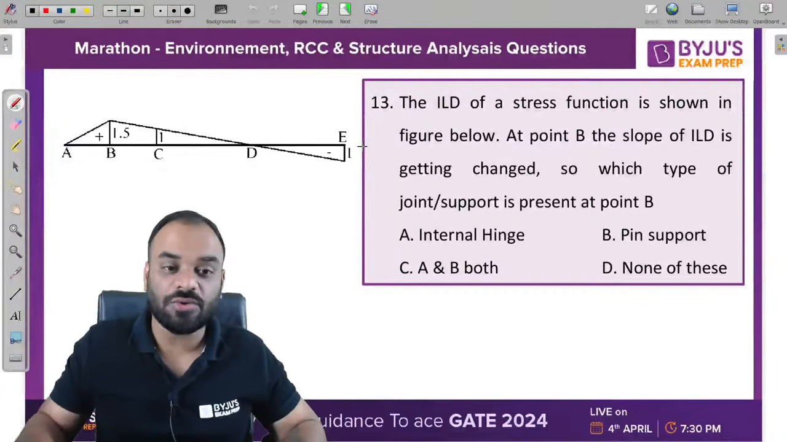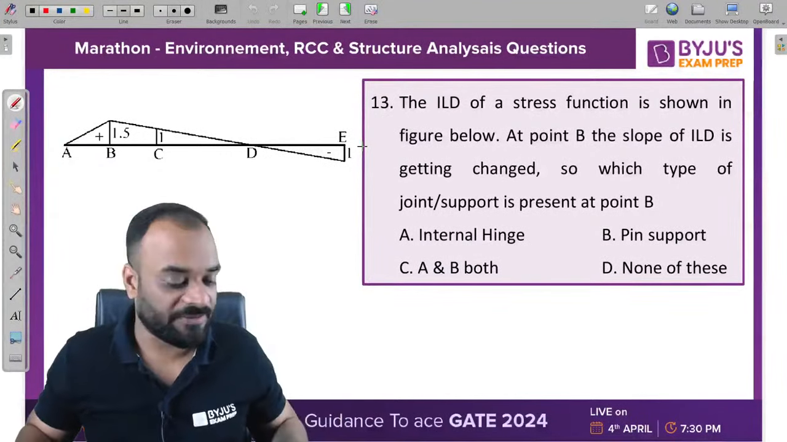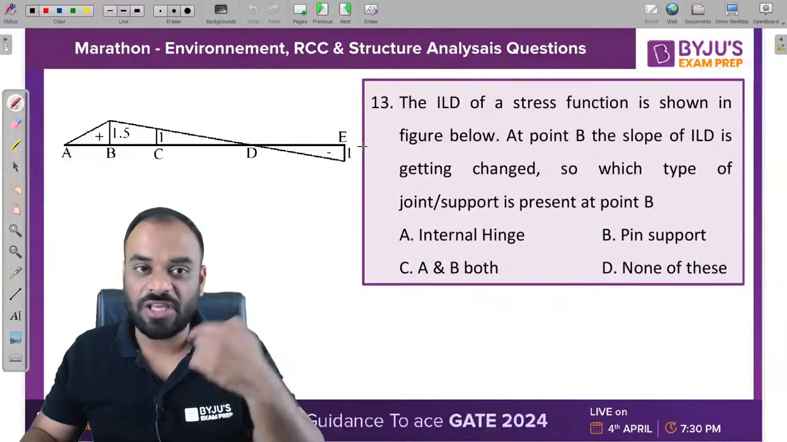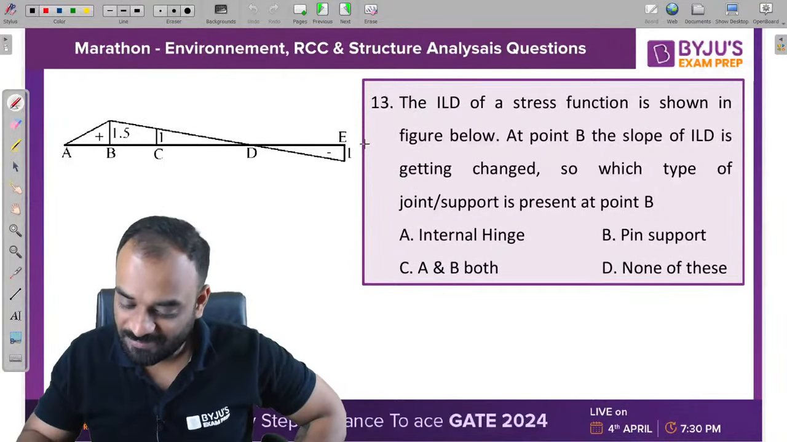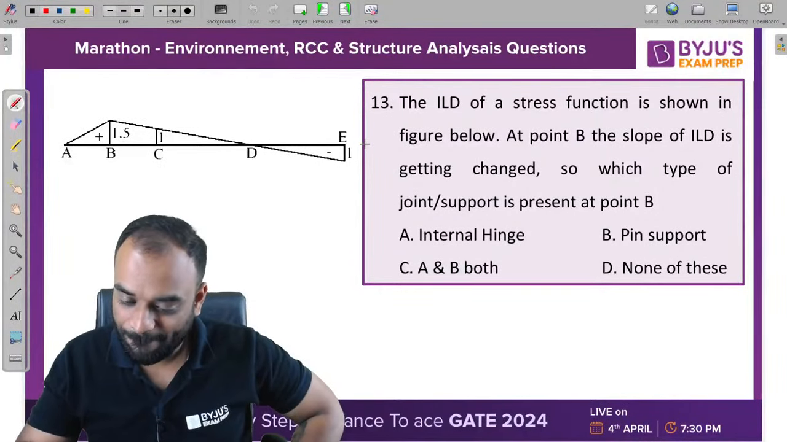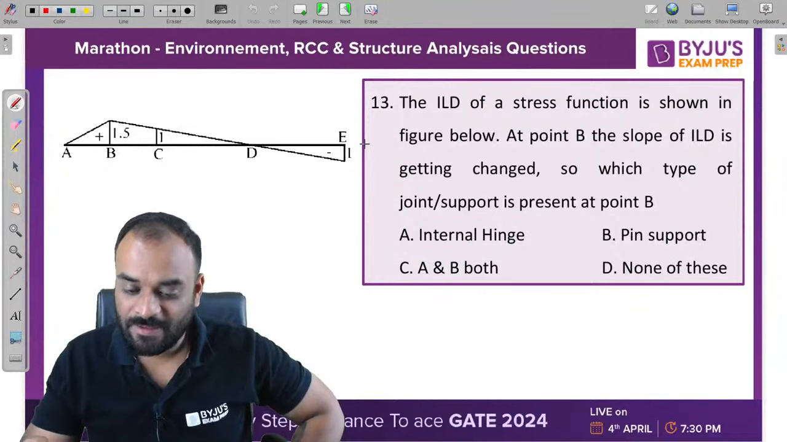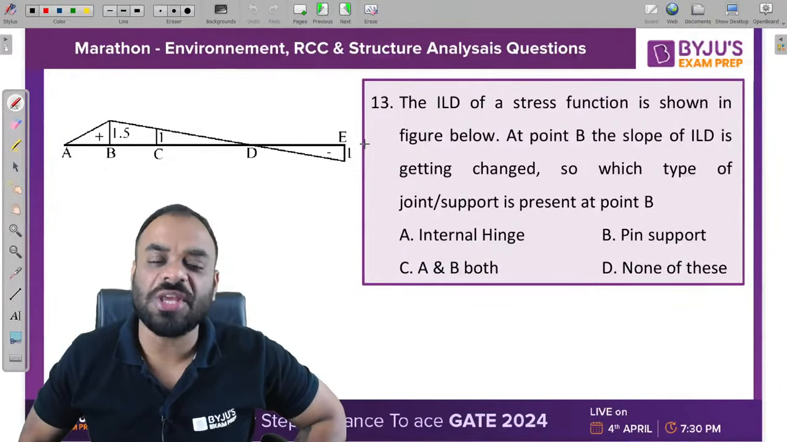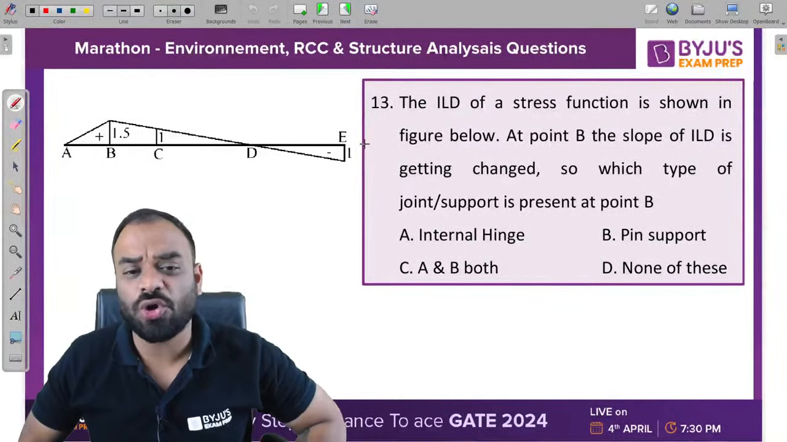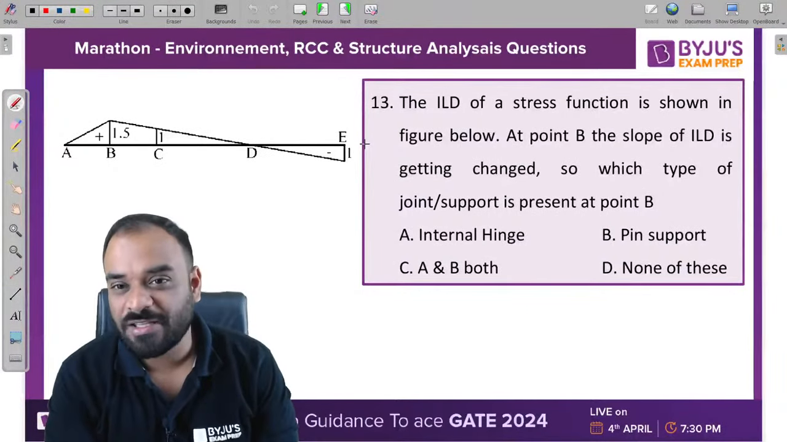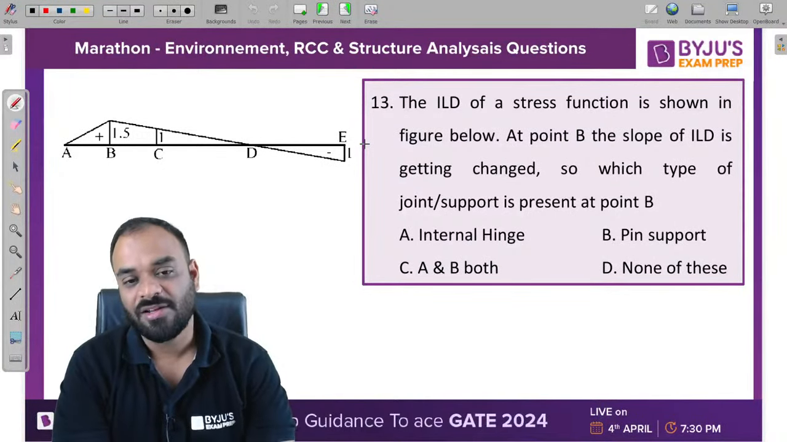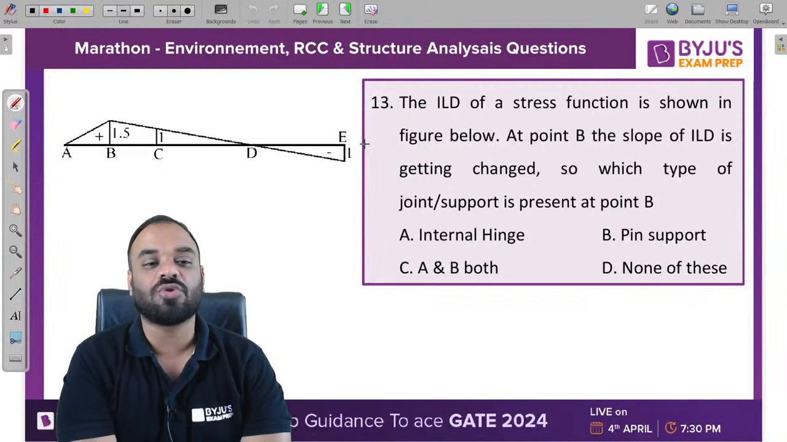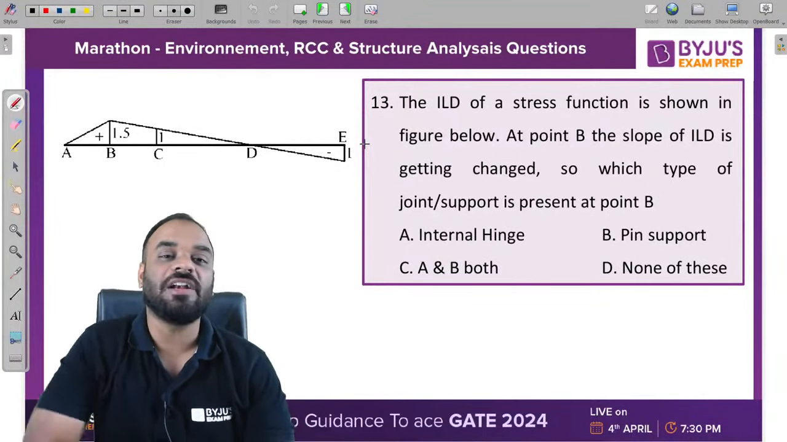Next question is related to the structure part. Please let me know the correct answer for this. This question is related to the ILD, the most dangerous topic. Tell me guys, what should be the answer for this question? The ILD of a stress function is shown in the figure below. At point B, the slope is changing. So which type of joint or support is present at point B? Tell me guys quickly. Which type of support or joint is to be there where the slope of ILD is trying to change?